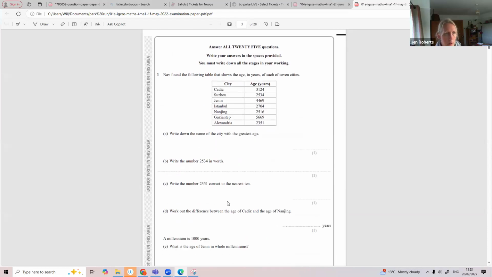Write down the name of the city with the greatest age. Let's have a look at all our ages. Should spot the greatest here is 5,669. Write down the name of the city. It's Gaziantep.